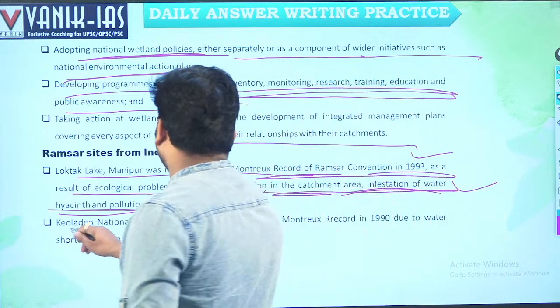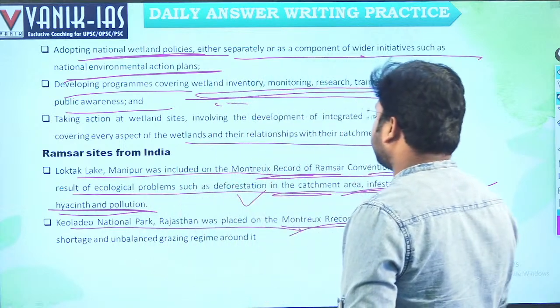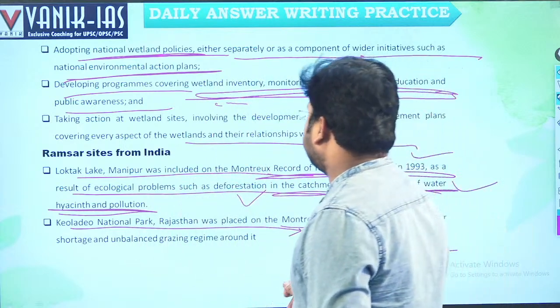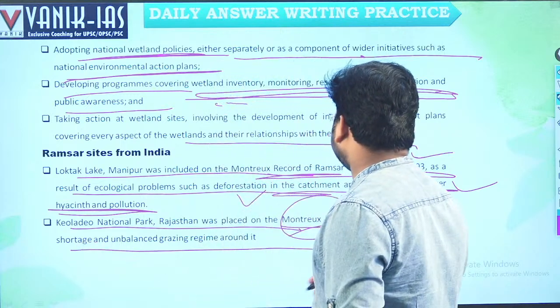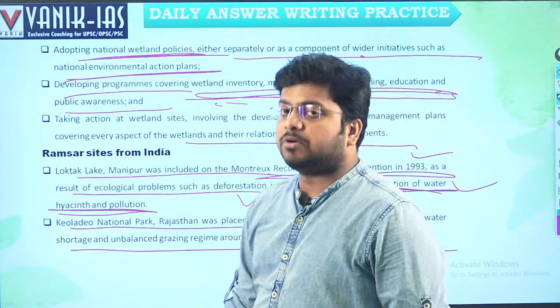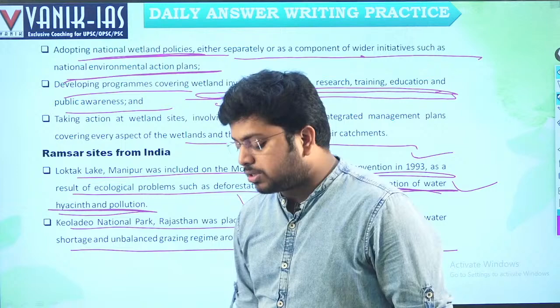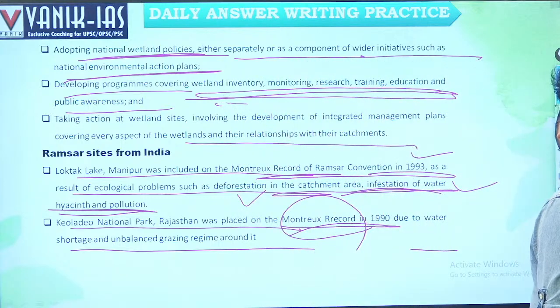Keoladeo National Park, Rajasthan, was placed in the Montreux Record in 1990 due to water shortage and an unbalanced grazing regime around it. Unbalanced grazing, that's why it is placed in the Montreux Record. That means now after being mentioned in this Montreux Record, generally the conservation increases, right? There is international monitoring of such types of wetlands.